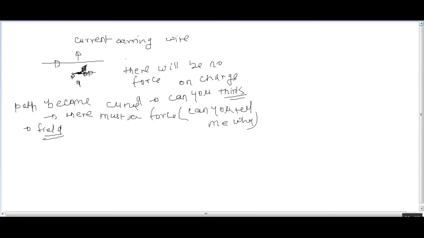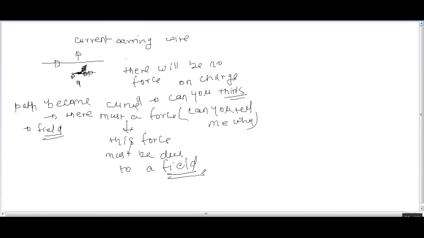So there must be a force, and this force must be due to a field, because there is no contact point between the charge and the current carrying conductor, and the force is acting on the charge without any contact.